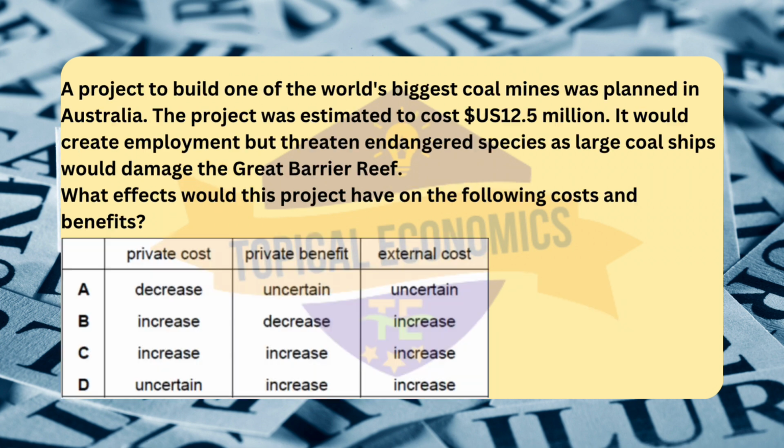Moving to question number 39. A project to build one of the world's biggest coal mines was planned in Australia. The project was estimated to cost $12.5 million.